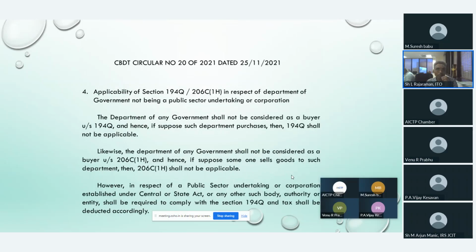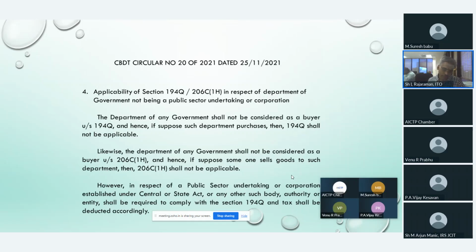Next one is applicability of section 194Q and 206C(1H) in respect of a department of government not being a public sector undertaking or corporation. So suppose one person is selling goods to a pure government department, or one person is purchasing goods from a pure government department, then both these sections 194Q and 206C(1H) will not be applicable.